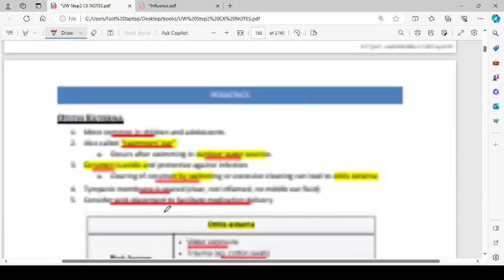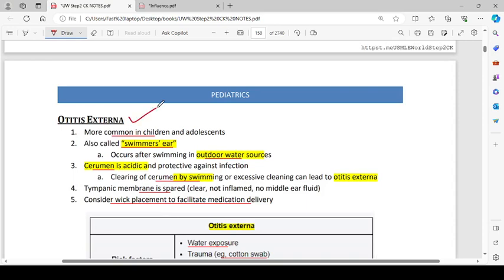Next topic is about otitis externa. Actually, these notes are taken from the UWorld. You may think that these are haphazard, but these are not haphazard. These are very well confined in compiled notes. Actually, these are topical. These are arranged in accordance to the UWorld. Whatever the question is coming in the series, the topic that is addressed in that question is written in these notes. So this is how these lecture series are working. If you may find it problematic a bit, I'm sorry, I just wanted to make it clear what is the order of this whole thing.